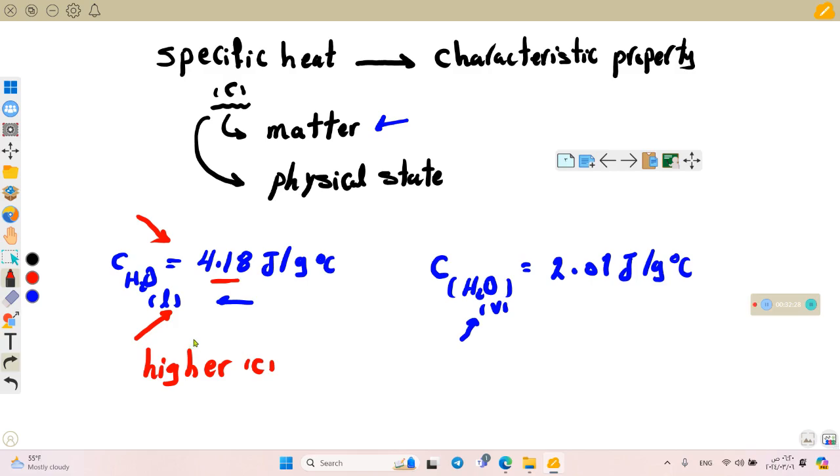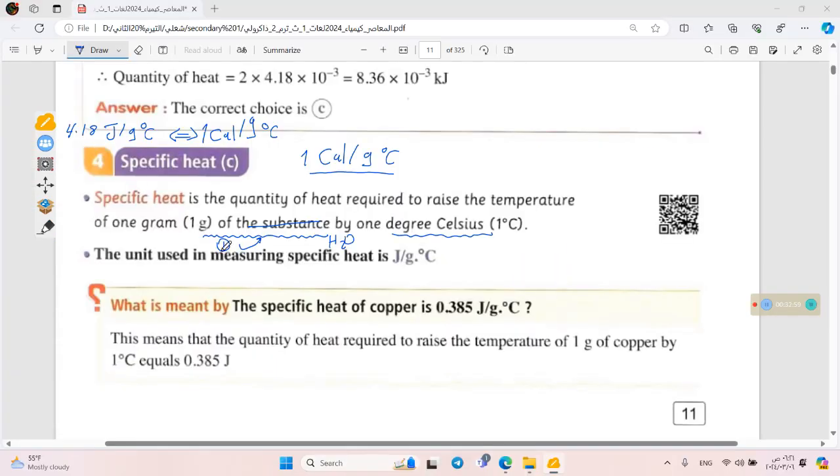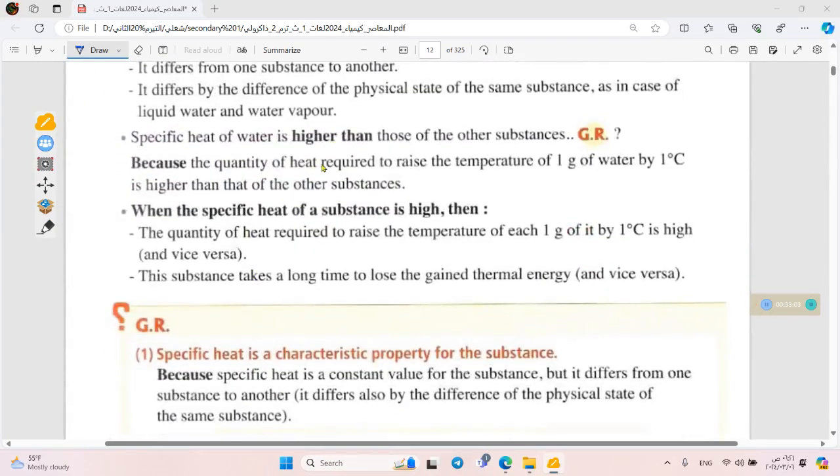And if I asked you to give a reason why the specific heat of water is greater than the other substances, you must say because it requires a higher quantity of heat to raise the temperature of 1 gram of it by 1 degree, which is greater than that of the other substances. That's fantastic.